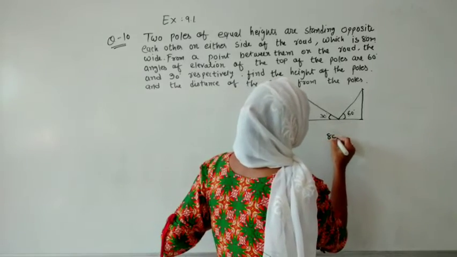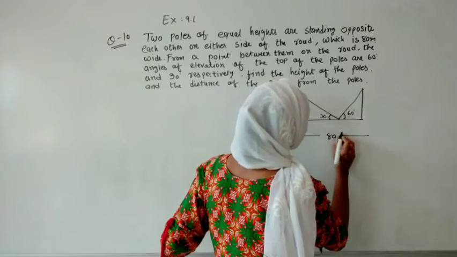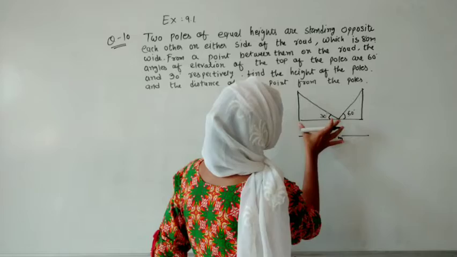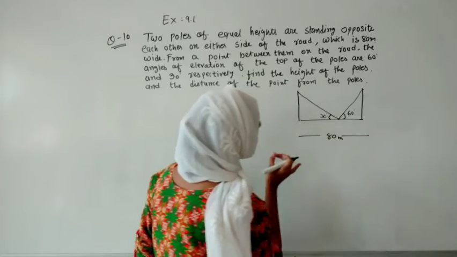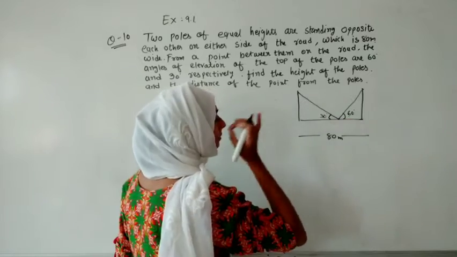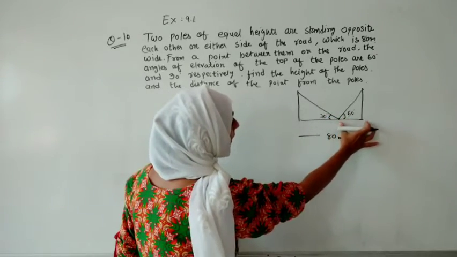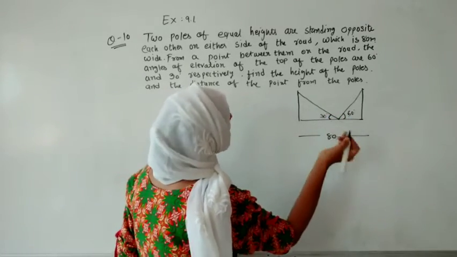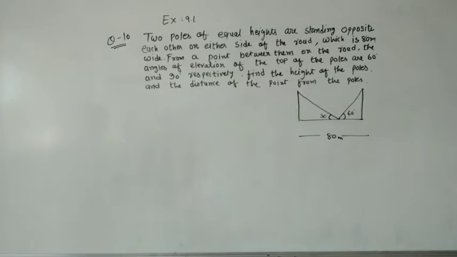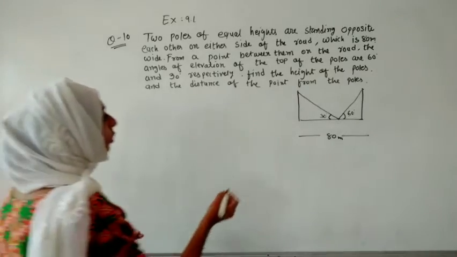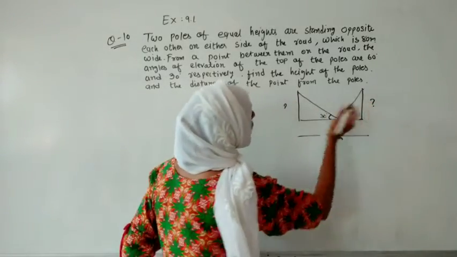And this total distance they have given as 80 meter. But what we do not know is how far these two things are from our side. By eyesight, how far this is from us, we don't know. So let us guess. Then another thing they told us: find the height of the poles. We have to find this height, because both are the same.